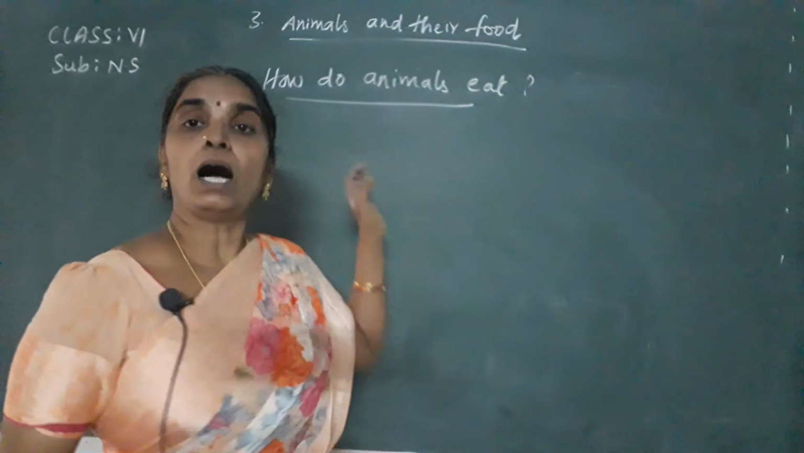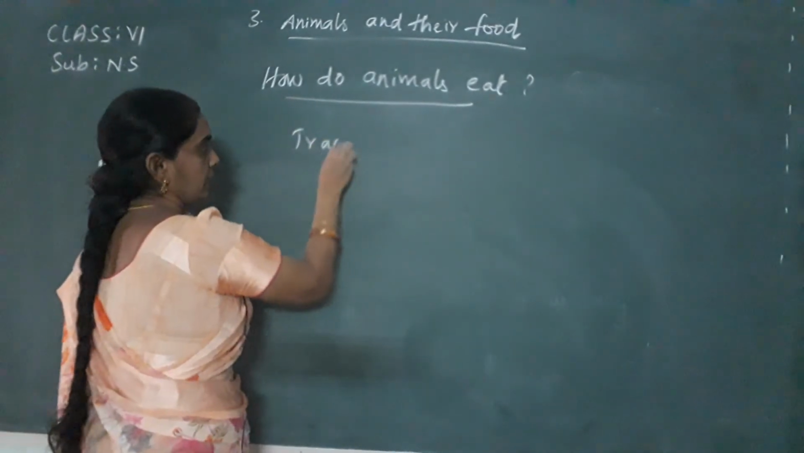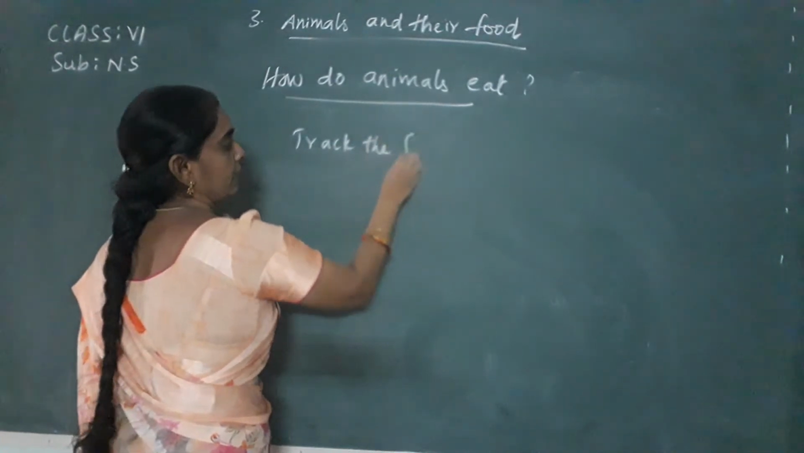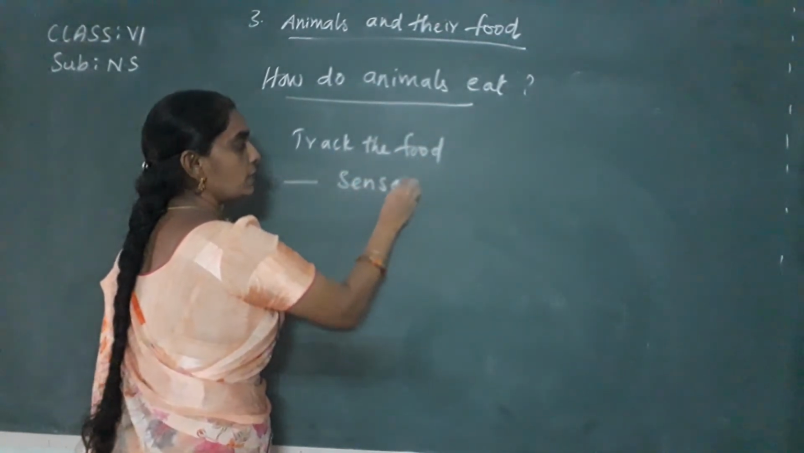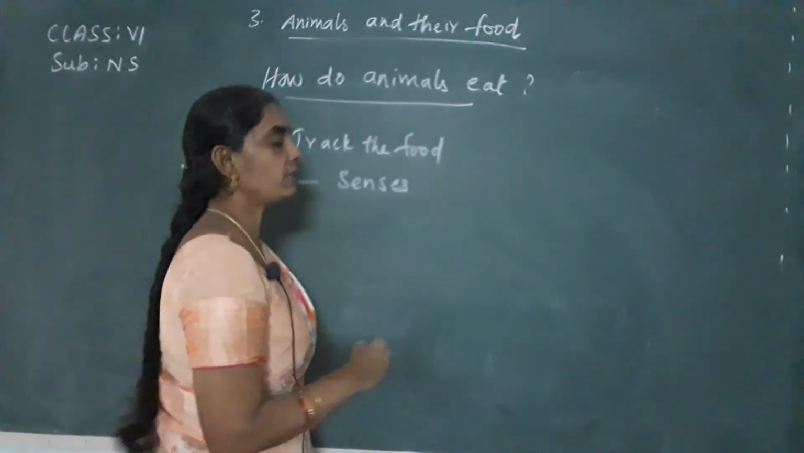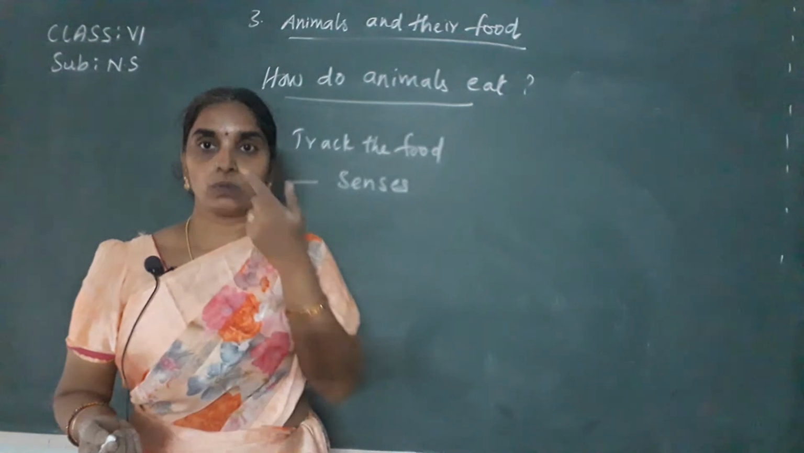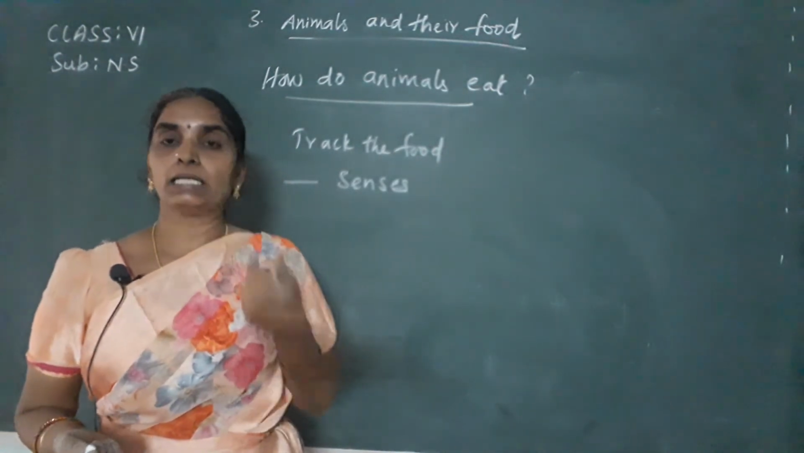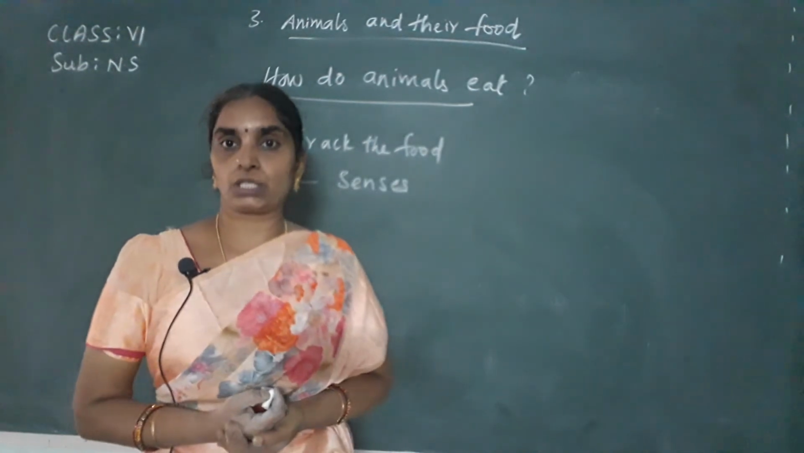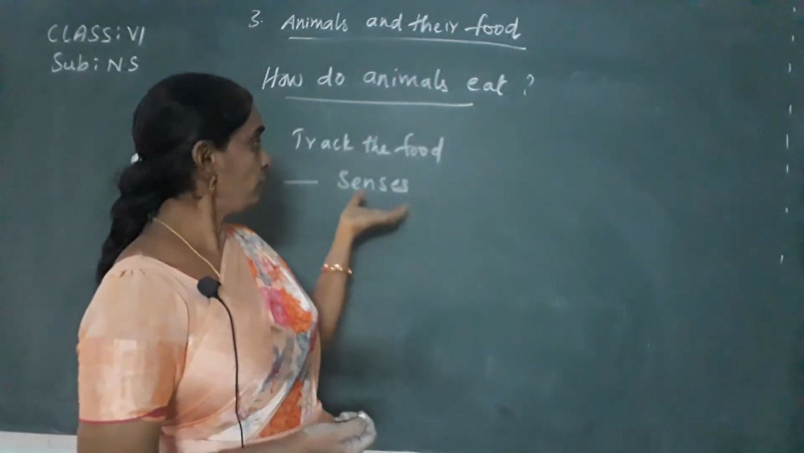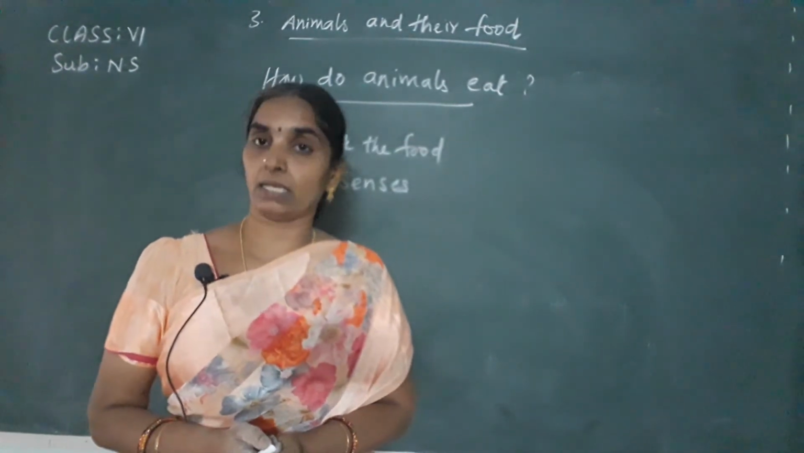See here, how do the animals track the food? I said they track the food, isn't it? They track the food by using different senses. What are the different sense organs you have? You have eyes to see, nose to smell, tongue to taste, ears to hear, skin to touch or feel, isn't it? These are all the sense organs that are also present in the animals.